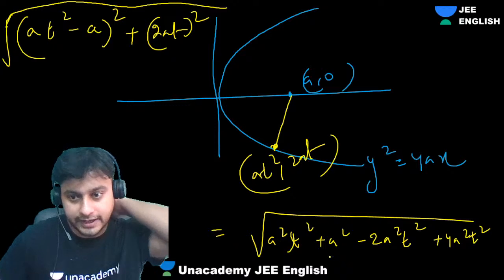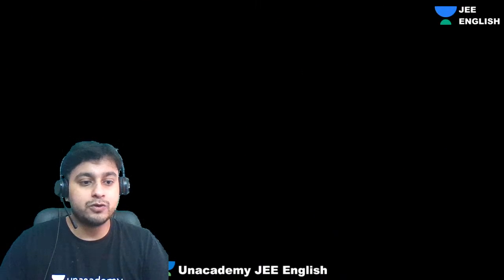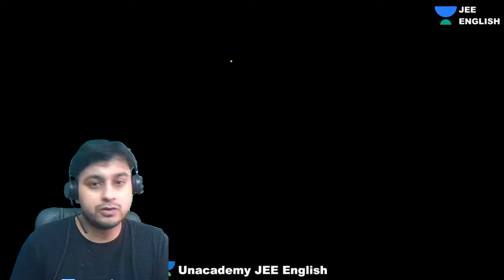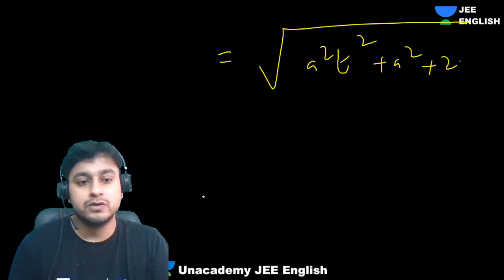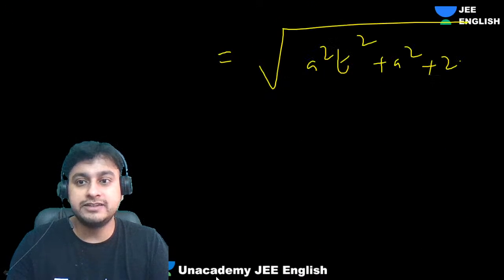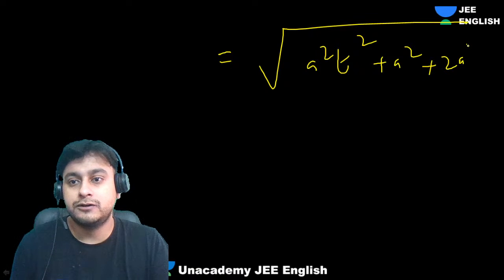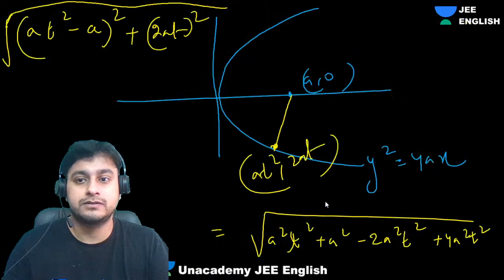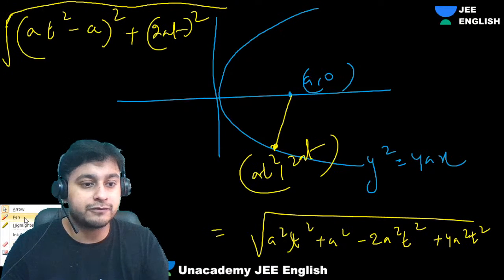Okay, so guys, can I say that it will be under root of a²t⁴ plus a² plus 2a²t²? T power 4, sorry, my mistake, t power 4.